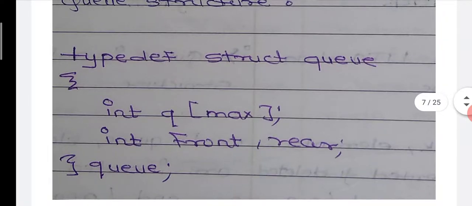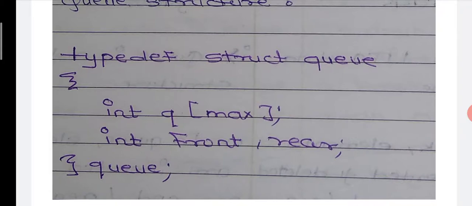Inside the body of the structure we declare some variables. Name of the variable is q. Integer q in square bracket max. Here integer is a built-in data type, q is the name of the array and max is the size of this particular array.